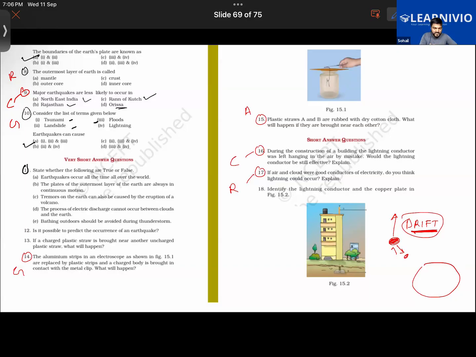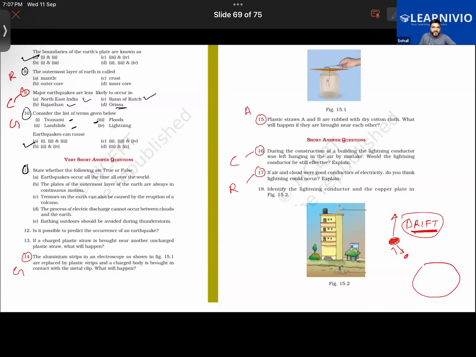Yes, Gauri, let me just explain this question number 14. All of you pay attention. The aluminum strips are there in this electroscope. In place of gold leaf, you have aluminum strips here. Now let's say it were replaced by plastic strips and a charged body is brought in contact with a metal clip, then what will happen? The question is saying that you have simply replaced the aluminum strips with plastic strips in an electroscope. So if you bring a charged body in contact with this metal tip, what will happen?